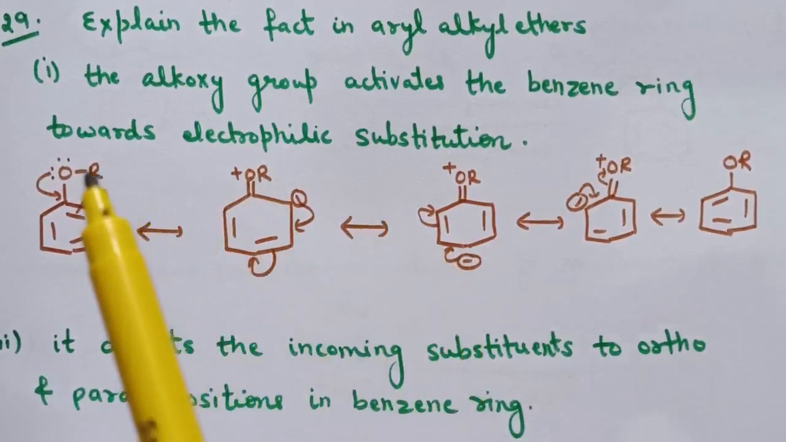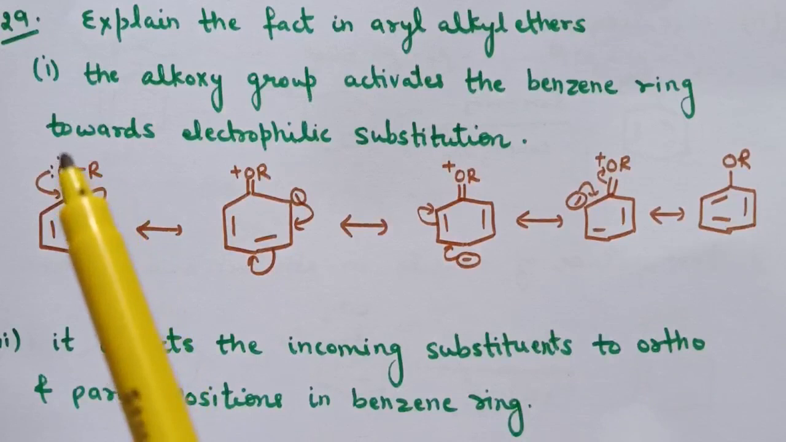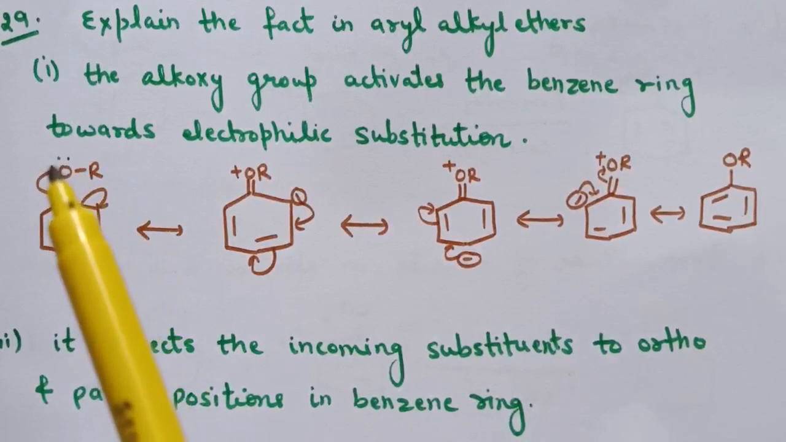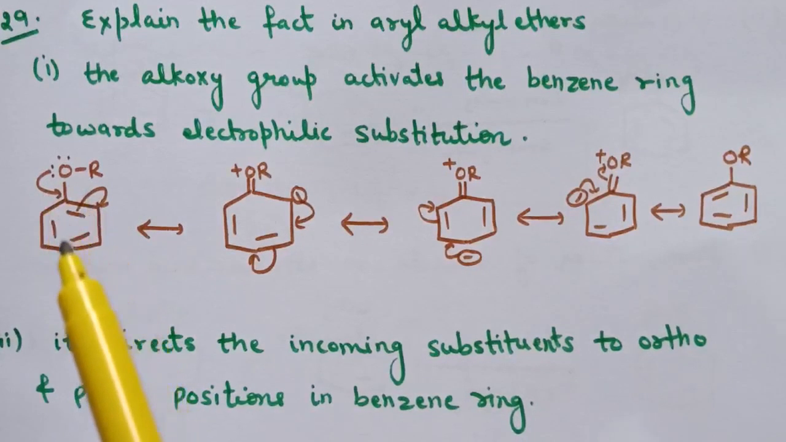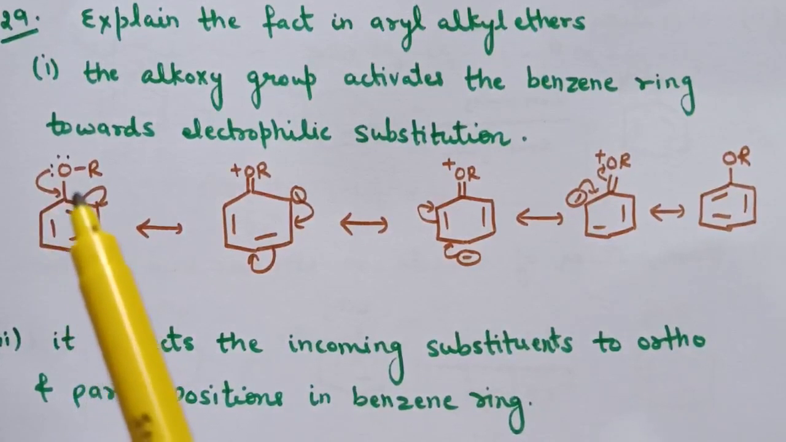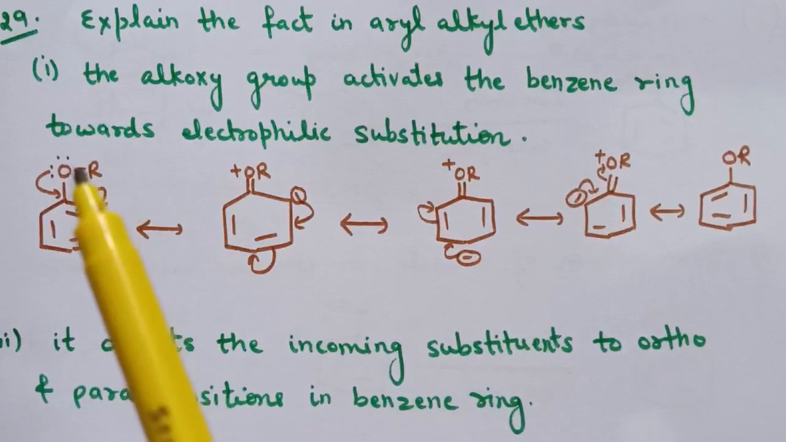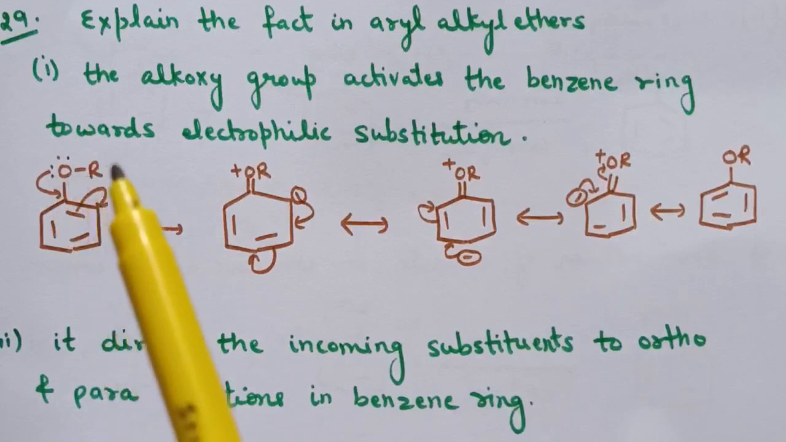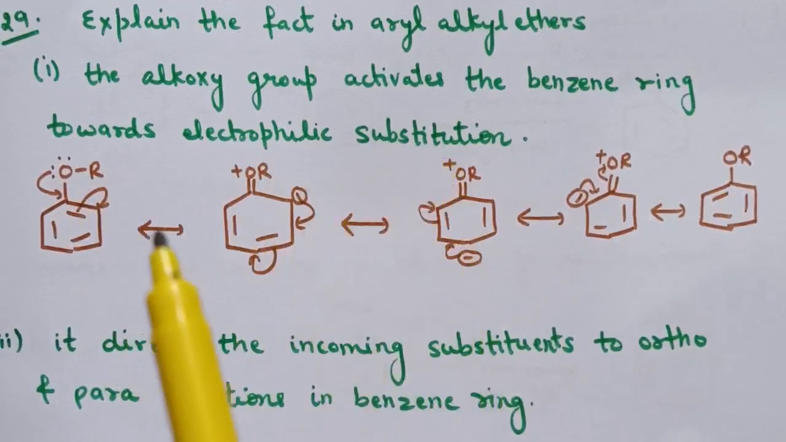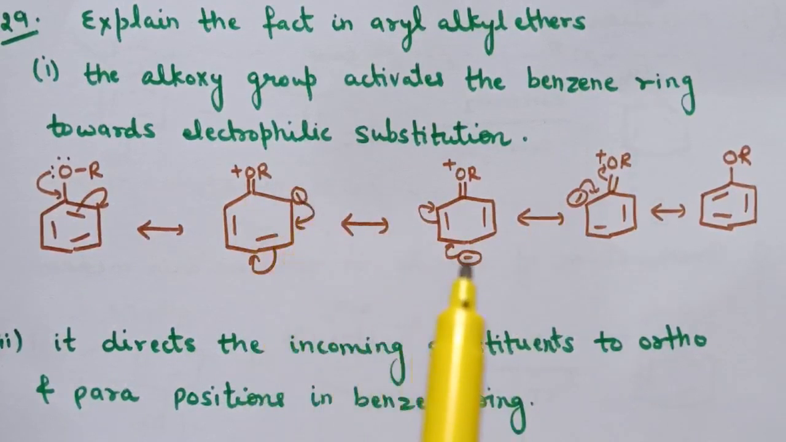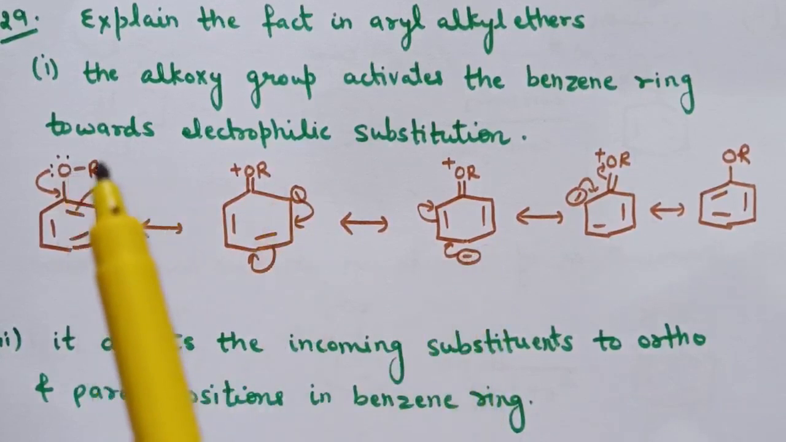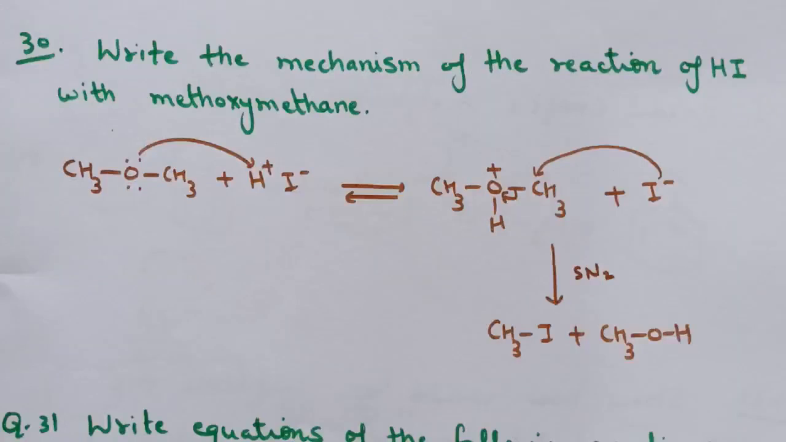So again I am repeating, due to presence of lone pair of electrons on oxygen, these lone pair of electrons are involved in the conjugation with this benzene ring, and therefore electron density on benzene ring increases, and that is why this alkoxy group, that is OR group, activates the benzene ring towards electrophilic substitution reaction. And when we draw the resonating structures, the negative charge comes at ortho and para position. That is why this OR group directs the electrophile at ortho and para position.